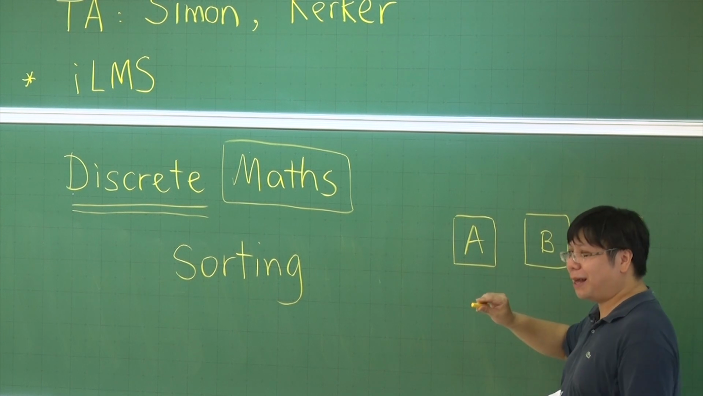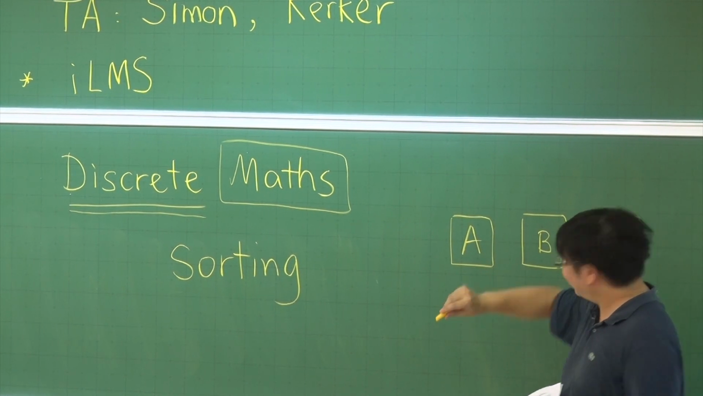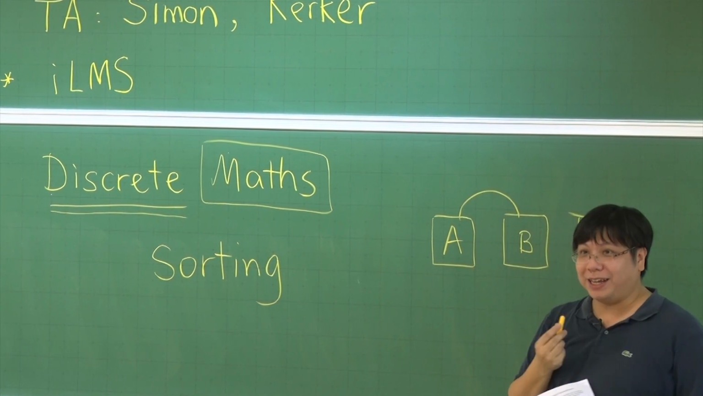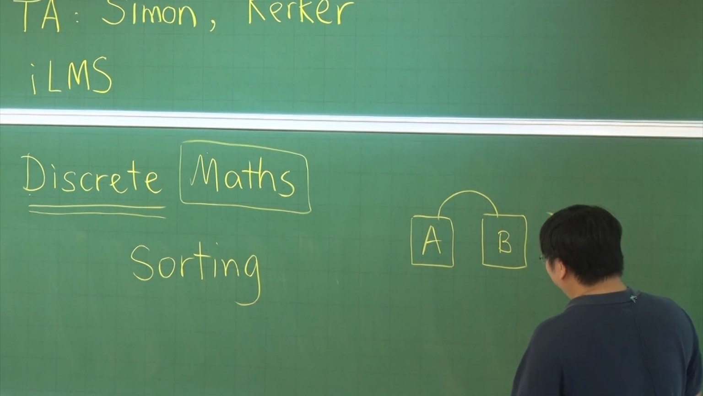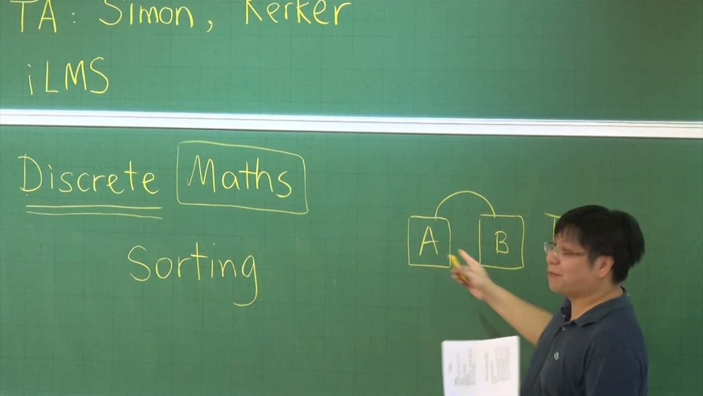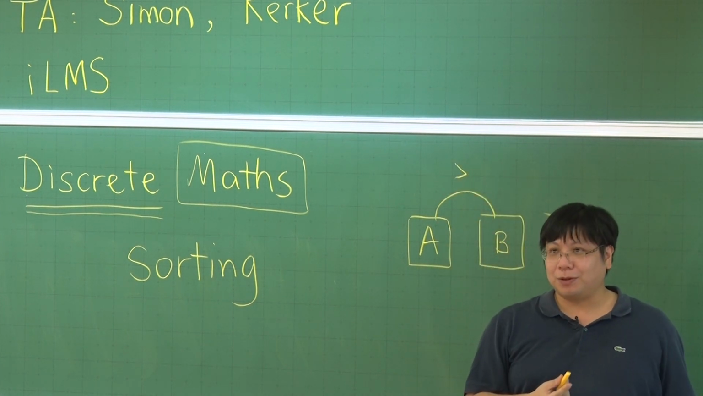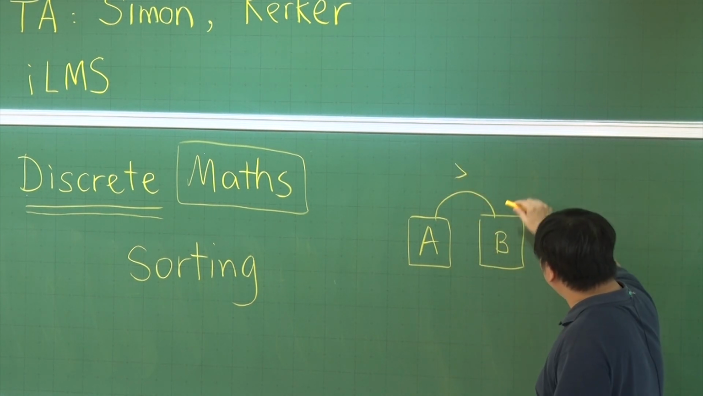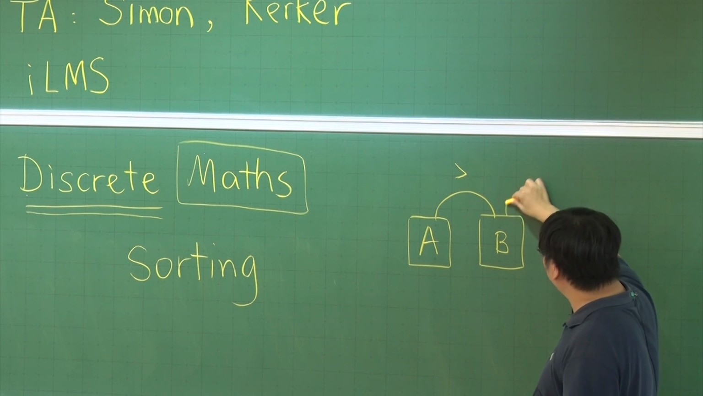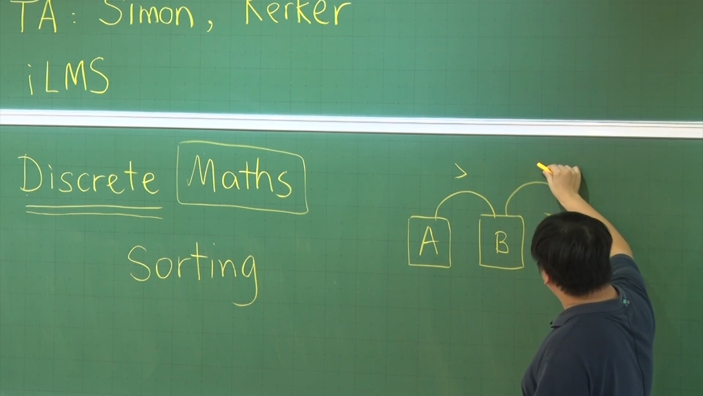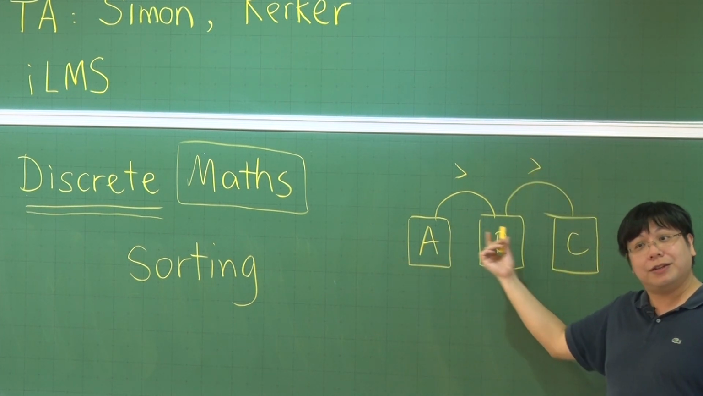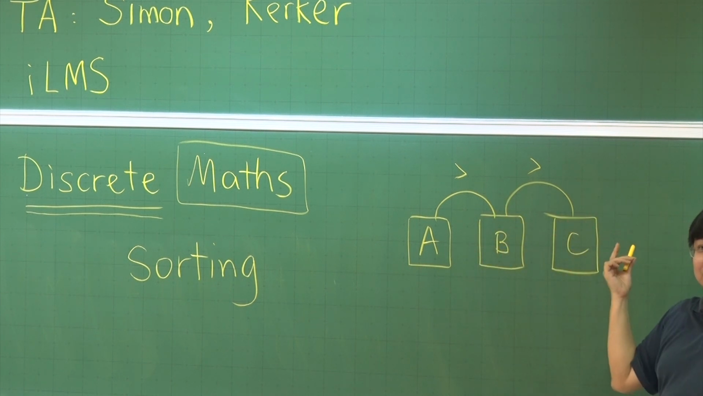Compare 2 times? Maybe, let's see. Let's compare A and B. 3 times, okay, good. Let's see. Let's compare A and B. Maybe A is greater than B. Then what do we do? Let's compare B and C. Maybe B is still greater than C. Good. Then in this case, we know that A is greater than B, which is greater than C.